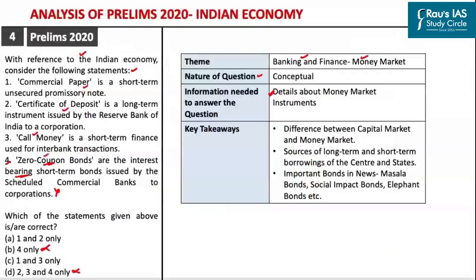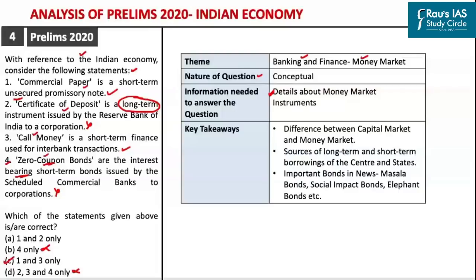the commercial paper is a short-term unsecured promissory note, which as we have discussed is correct. The second statement is: certificate of deposit is a long-term instrument issued by the RBI, which is wrong. The third statement is: call money is a short-term finance used for interbank transactions, which as we discussed is correct. Accordingly, the right answer to this question asked in Prelims 2020 is C.